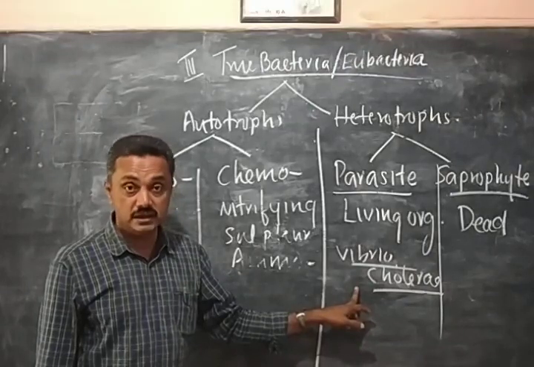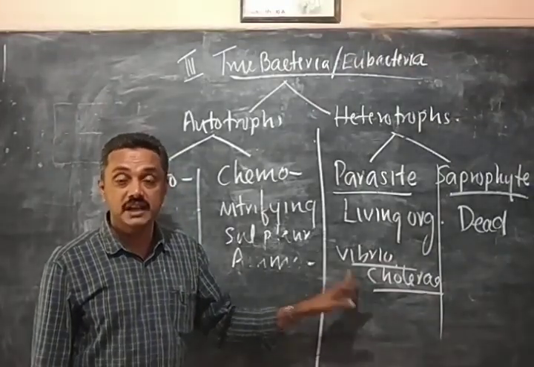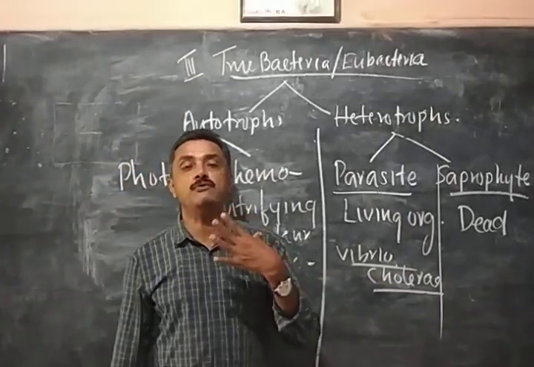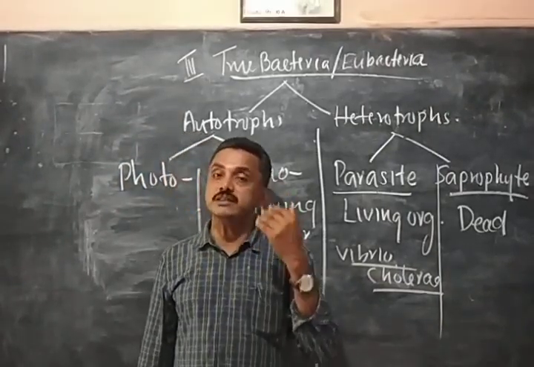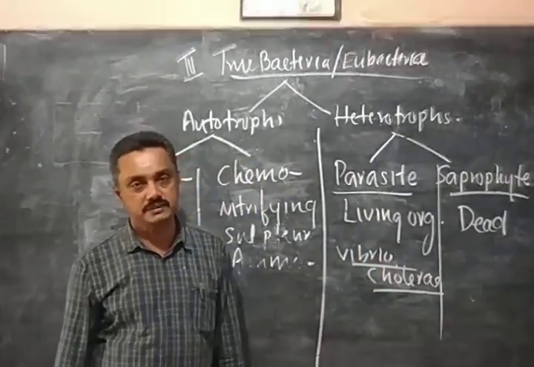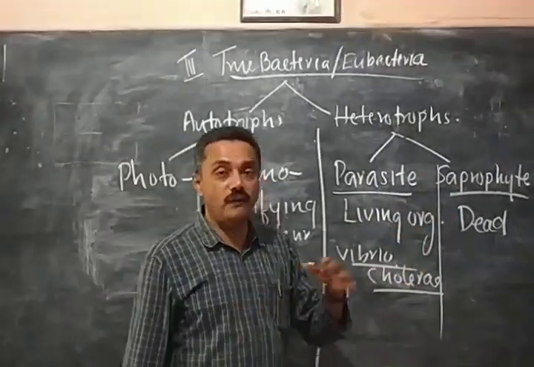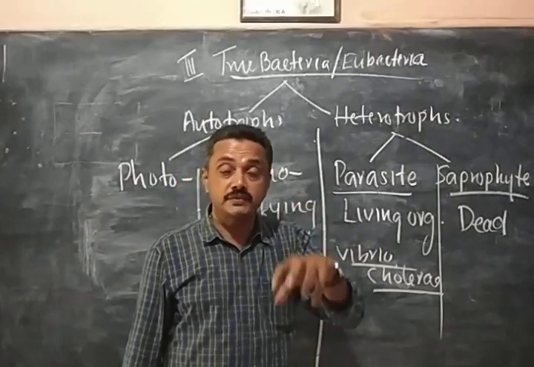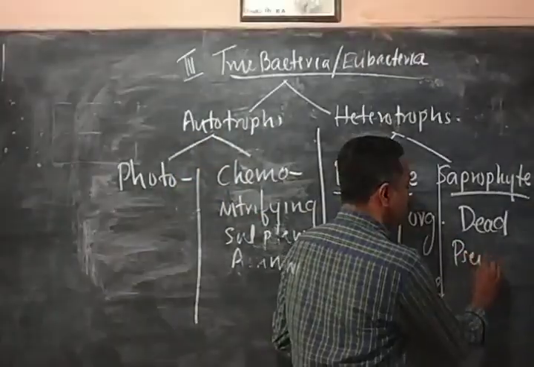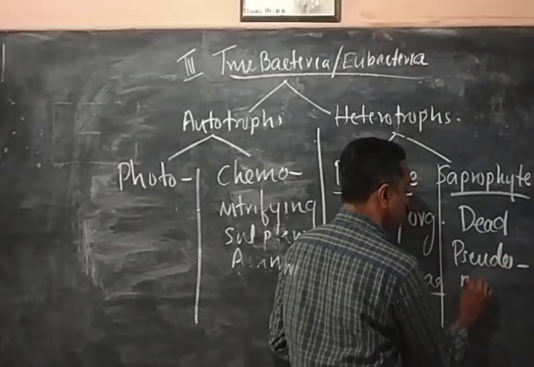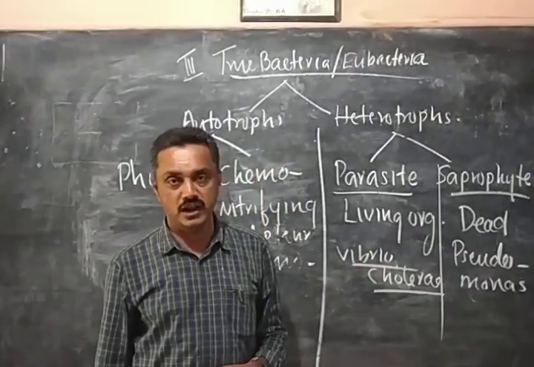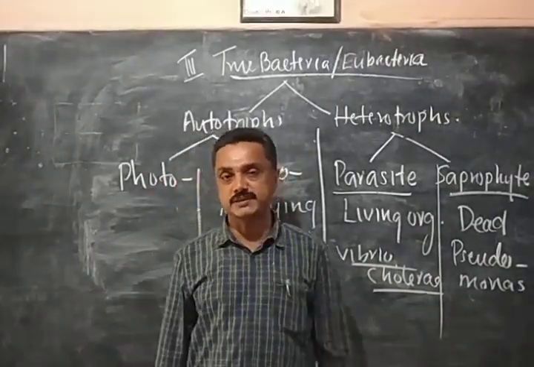Salmonella typhosa is the bacteria causing typhoid. These are all parasites, living in our body, absorbing food from our body, causing diseases. Such organisms are called parasites. Some are called saprophytes. They are decomposers, absorbing food from dead organisms' body. For example, Pseudomonas bacteria, highly decomposer, absorbing food from dead organisms' body.